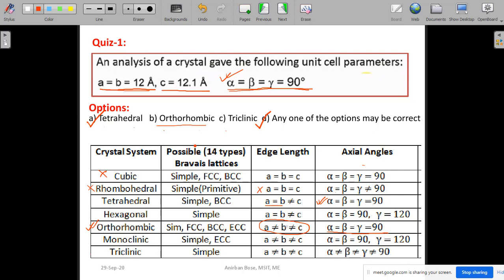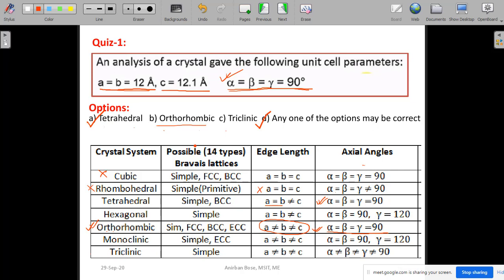It might be that A and B are equal. So here we can tell it can be orthorhombic also, because there is no constraint on A, B, C. Maybe A, B and C are like this. So we cannot tell definitely that it would be tetragonal. It can be orthorhombic also.